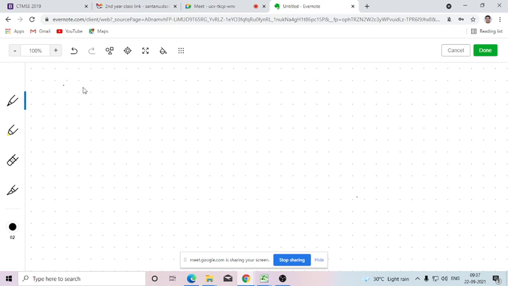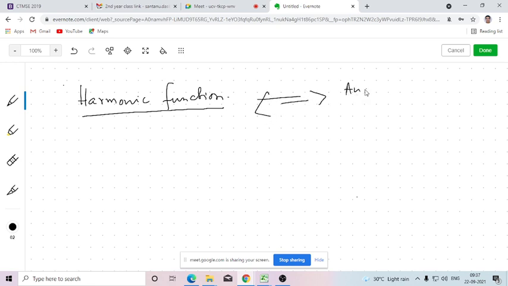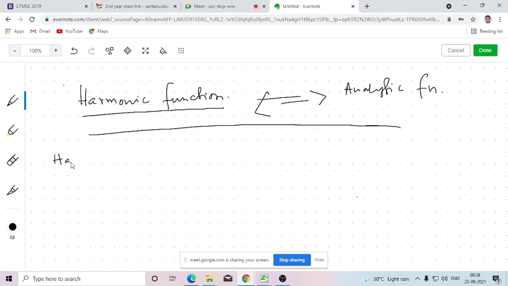So today I'll discuss harmonic functions, and then the relationship between harmonic functions and analytic functions. Harmonic functions are valid for any function of two real variables, not just for a complex valued function.